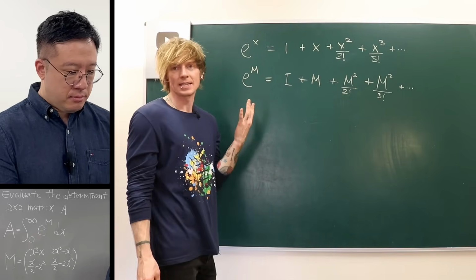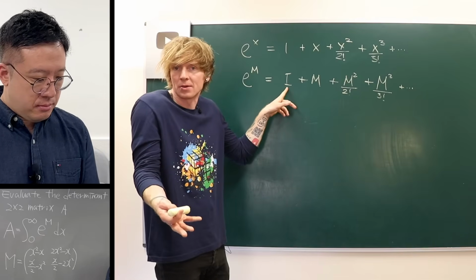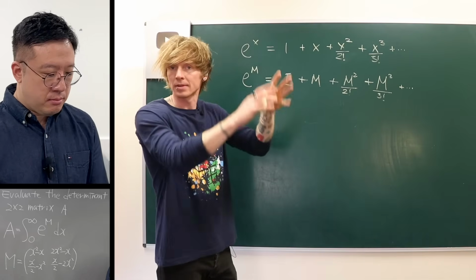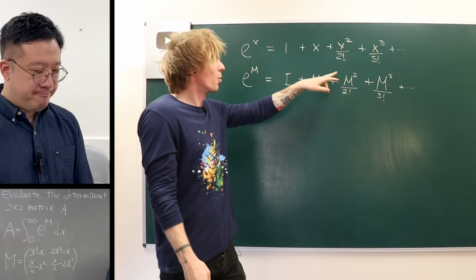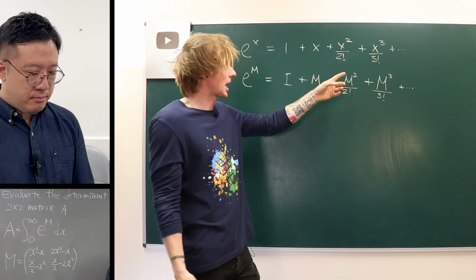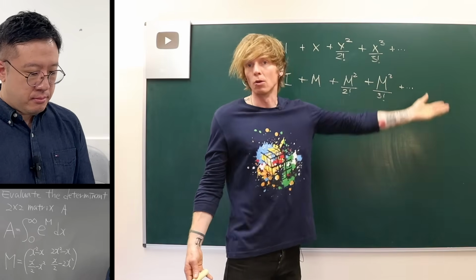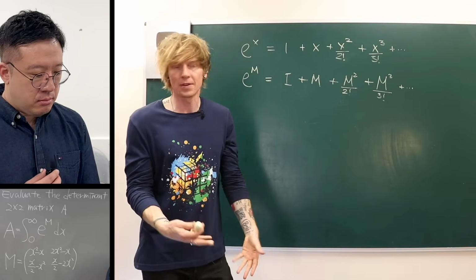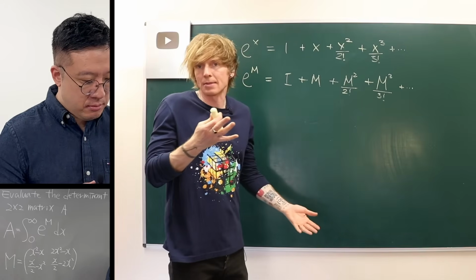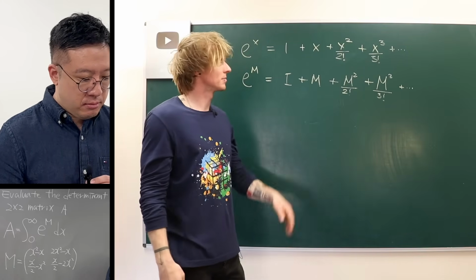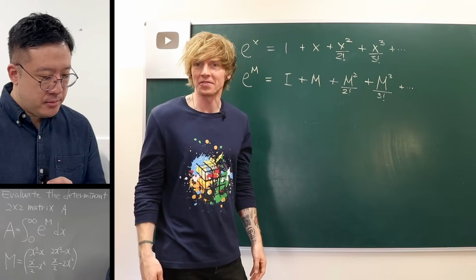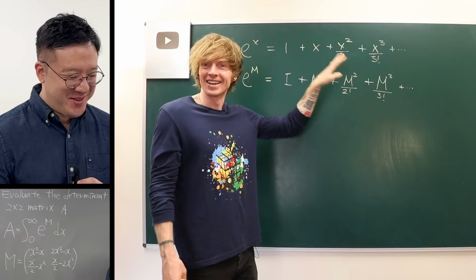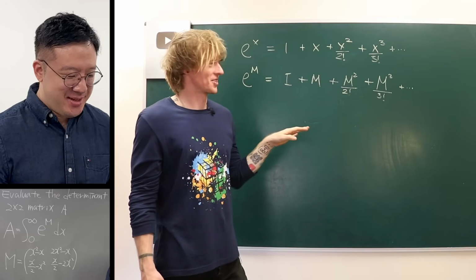But the important thing is we know what the identity matrix is. We know our matrix M. We can work out, if we have to, M squared, M cubed, and all of those powers of a matrix. You just multiply the matrix by itself and add them all together. Now, that of course is not how we're going to solve this, but it is how we're going to make sense of the exponential function.